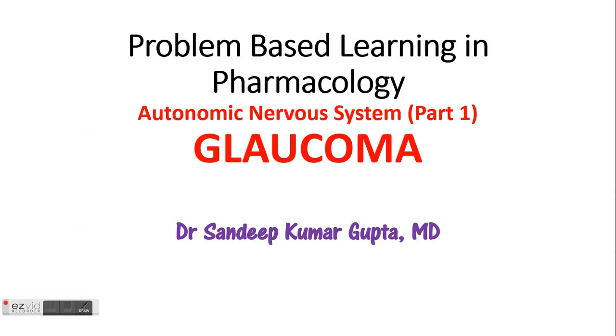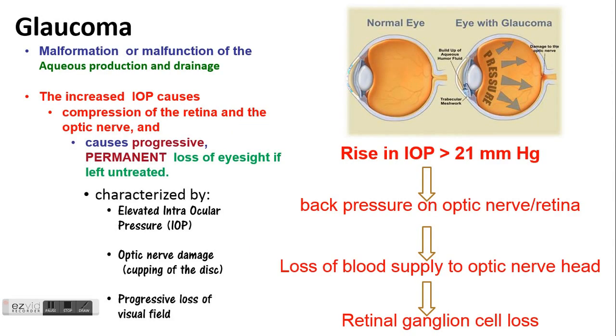In this lecture, we are going to learn about pharmacotherapy of glaucoma. So let us first start with what actually glaucoma is. Glaucoma is actually a group of diseases characterized by a progressive form of optic nerve damage. And this optic nerve damage is generally, but not necessarily, associated with increased intraocular pressure. Intraocular pressure more than 21 mmHg.